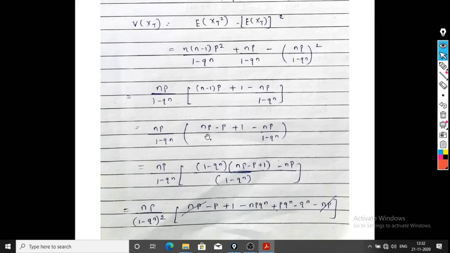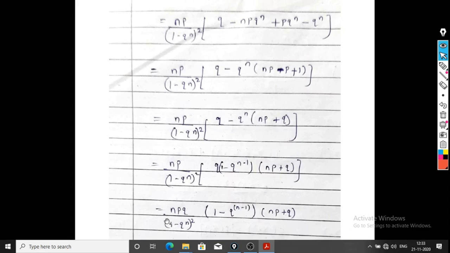Solve this bracket, we get np minus p plus 1 minus np upon 1 minus q raised to n. Take LCM, we get 1 minus q raised to n in bracket np minus p plus 1 minus np divided by 1 minus q raised to n. Again solve this bracket, we get np minus p plus 1 minus np q raised to n, minus minus plus p q raised to n, minus plus minus q raised to n minus np. Plus np minus np get cancelled. We get np upon 1 minus q raised to n.